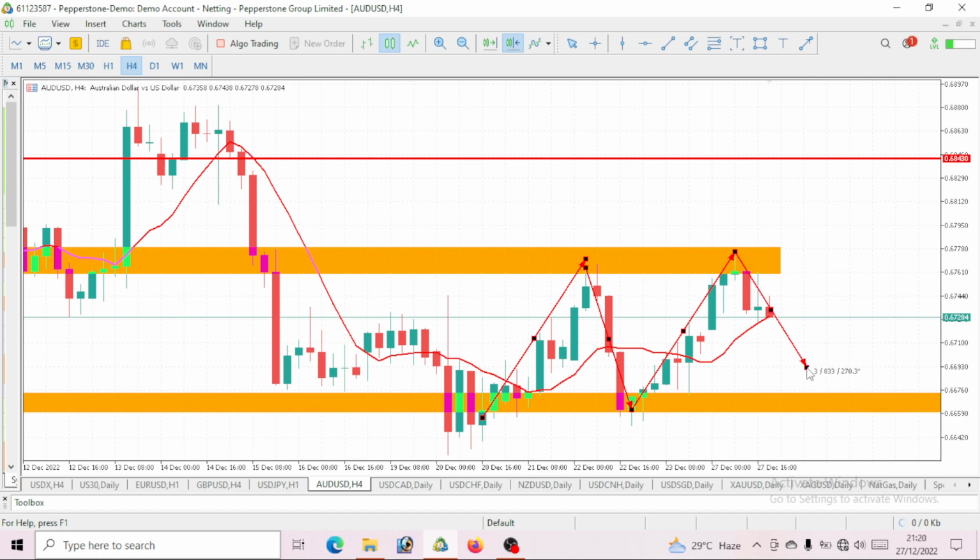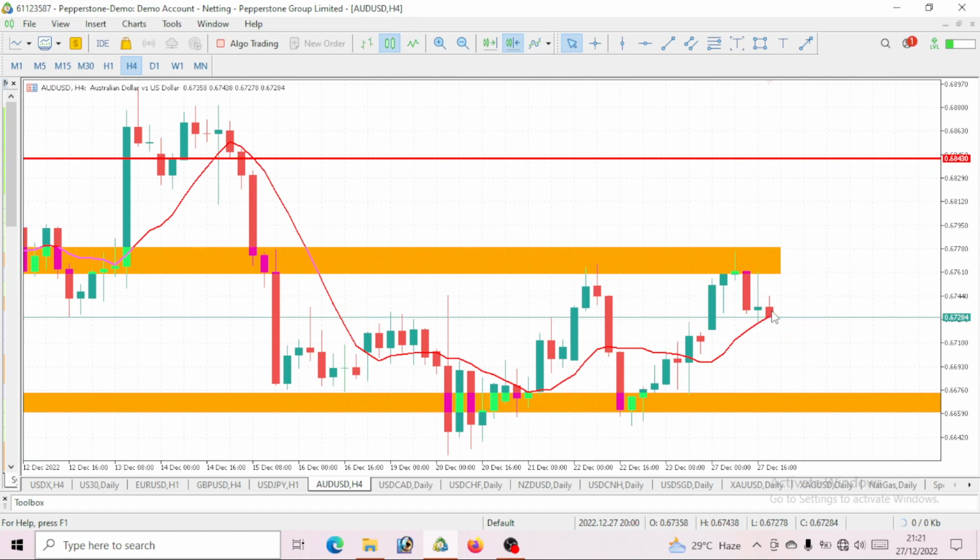It is not a must. I'm just letting you know it is not a must for price to come to this support level before it starts giving us that bullish move. Price can be close to it, then we would start seeing that impulse move on AUD USD. So above all, watch out for a drop to be made. Once that drop is made, then you can go ahead and watch out for a setup that will be made before you take your buy.